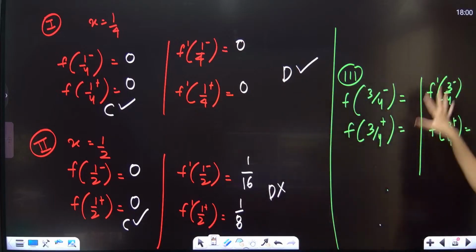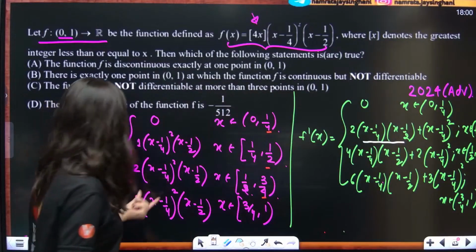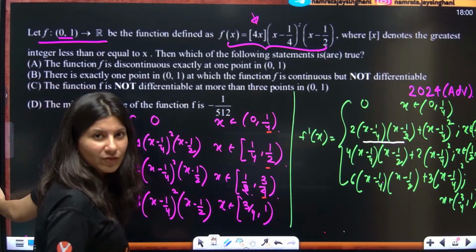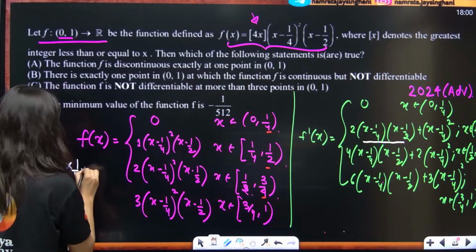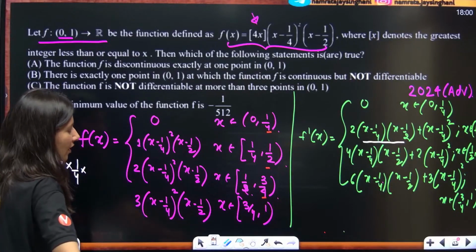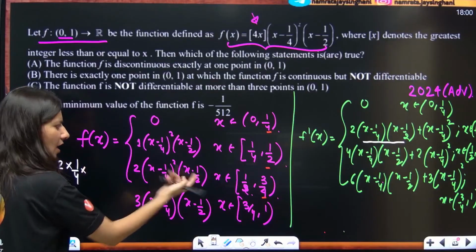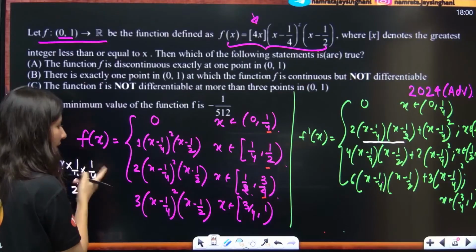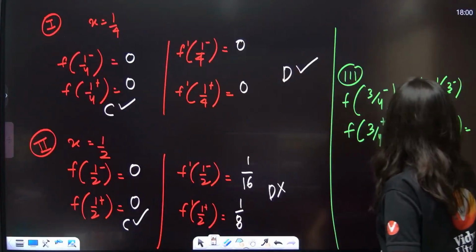Correct? Okay. Now this part where 3 by 4 you have to put. This is your function at 3 by 4. So f of 3 by 4 minus. You put 3 by 4 over here. 2 into 3 by 4 minus 1 by 4. 2 by 4. 2 by 4 is nothing but half. Half square is 1 by 4. You put 3 by 4 over here. So you are going to get 1 by 4. Now 3 by 4 minus half is clearly 1 by 4. So this is what you are going to get, what? 1 by 8. So f of 3 by 4 minus is actually 1 by 8.